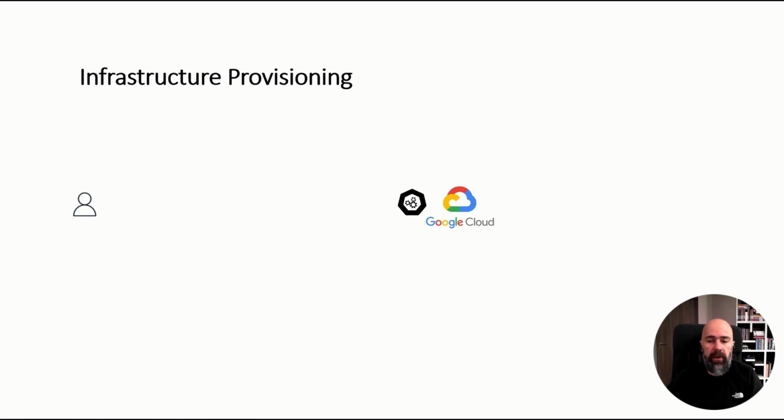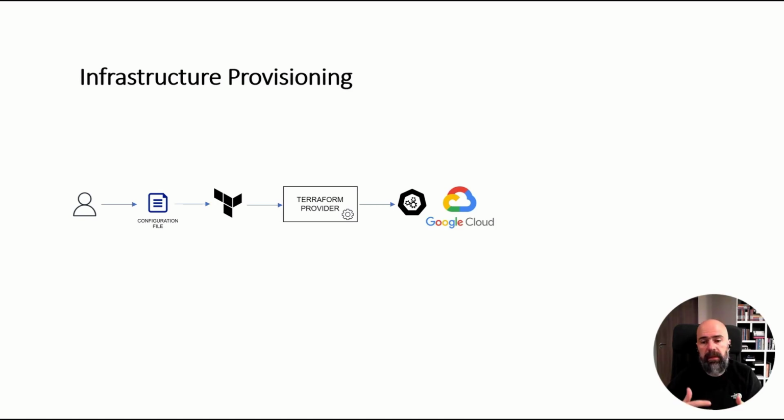At a high level, the architecture of Terraform is made of a Terraform core, which is a statically compiled binary that calls some plugins. Those plugins that are supported right now are actually called providers, and they are executable binaries that expose an implementation for a specific service. In our case, we're talking about the Google Cloud APIs. The plugins are using client libraries to make API calls against that service.